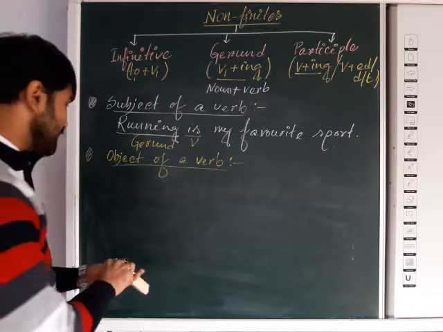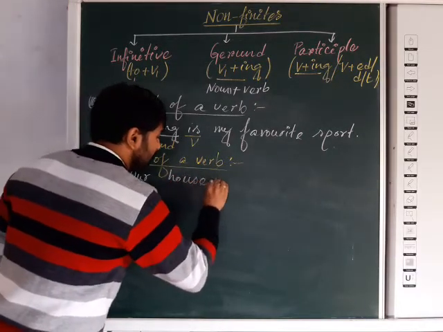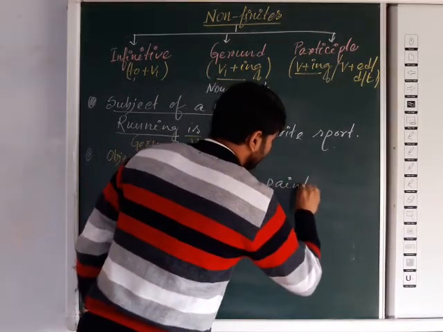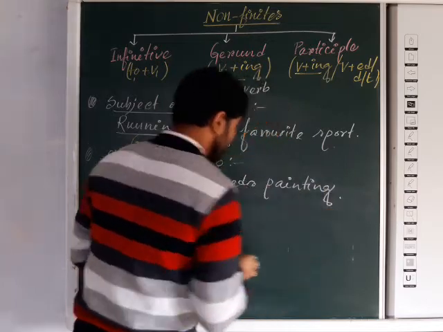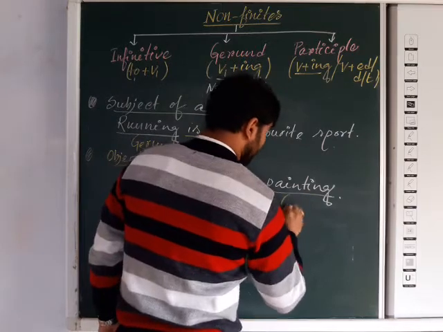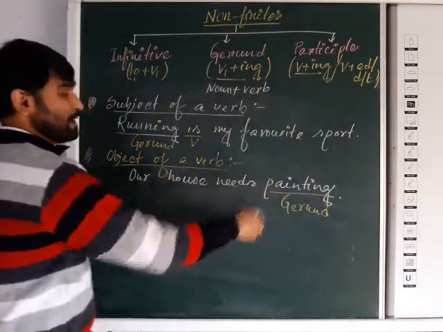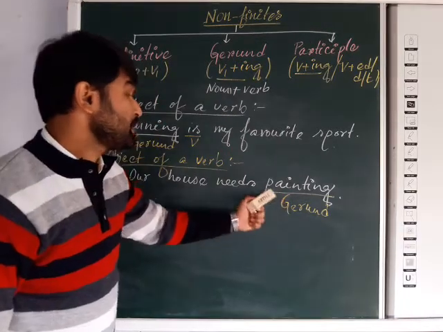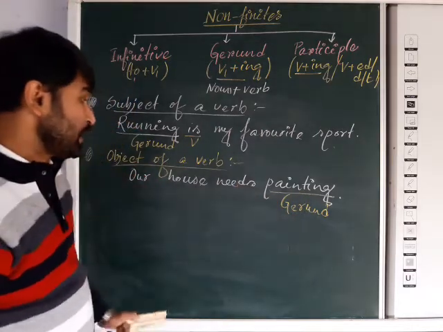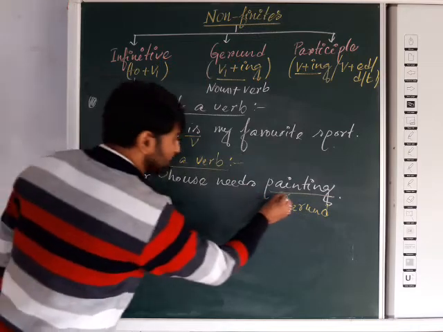Now, an example. Suppose I am taking: our house needs painting. Here you can see the verb painting, the V plus ing form, has been used. The word painting has come from the verb paint, P-A-I-N-T. And you can see here it is the object of a verb.